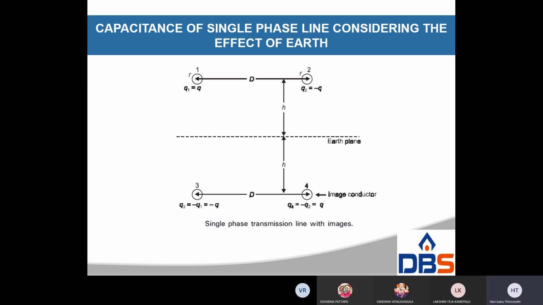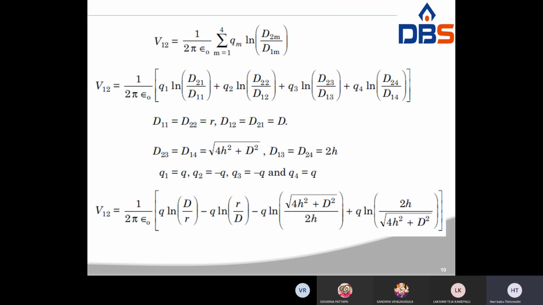Now to calculate the capacitance, first of all you have to calculate the potential of a particular conductor. So V_A is the integral from small r to infinity of q by 2 pi epsilon naught dx, plus the integral from small d to infinity of minus q by 2 pi epsilon naught dx, and so on. You have to calculate the potential value like this.